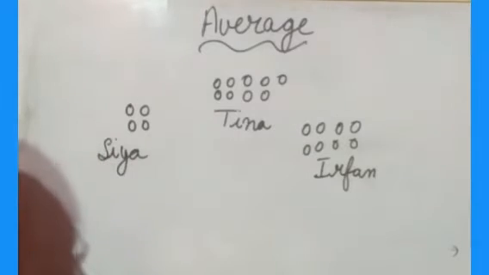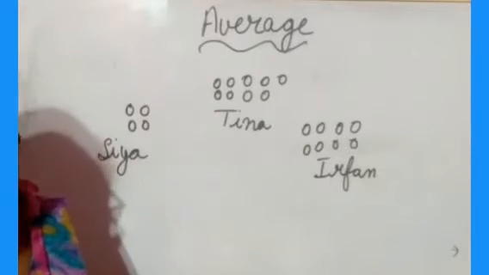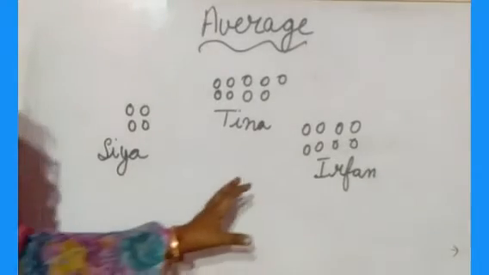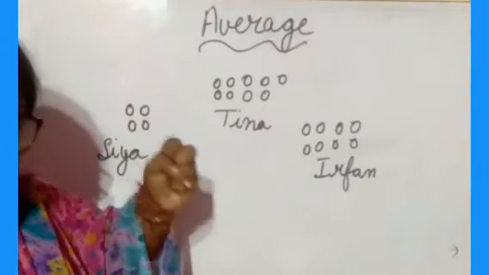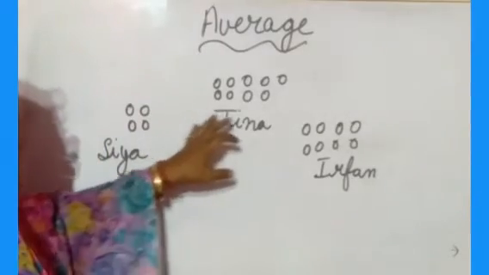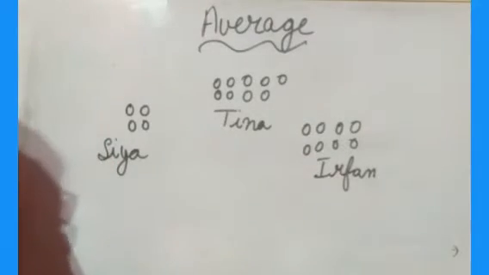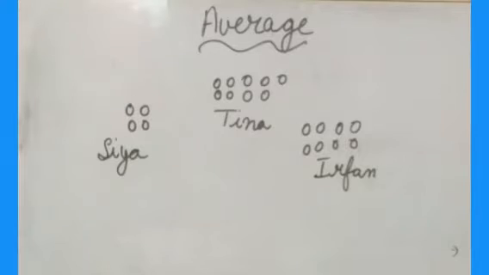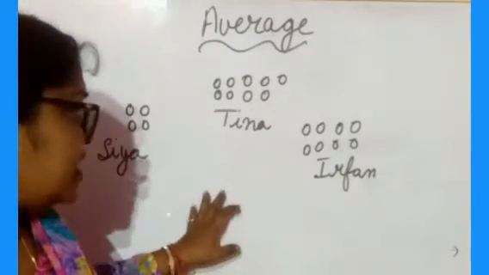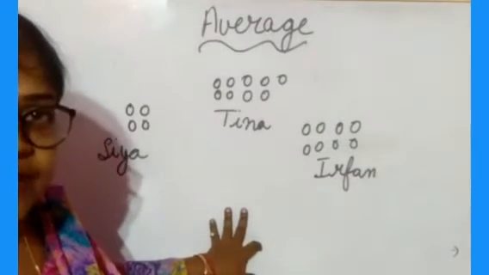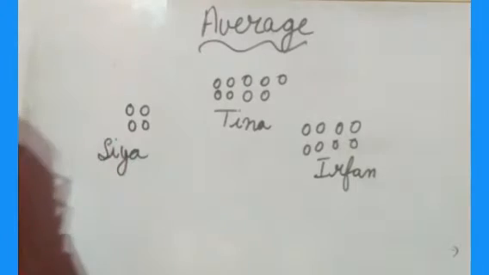So now what will they do? All are having different quantities of marbles with them. One is having 4 marbles, one is having 9 marbles, and another one is having 8 marbles. Okay. Now, if we share the marbles equally, how many marbles would each get? That we have to take out. That is known as average.